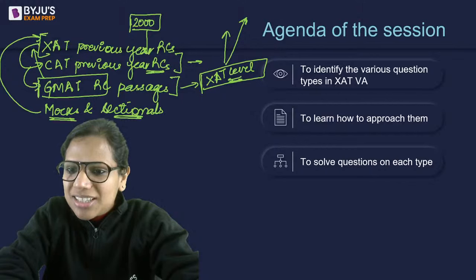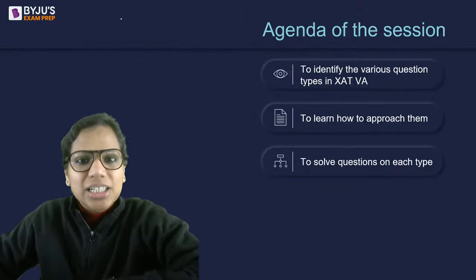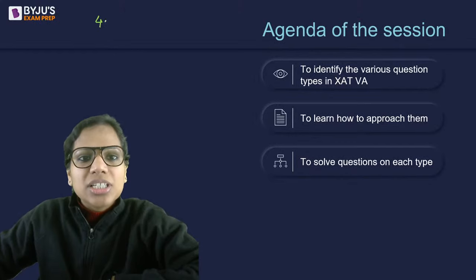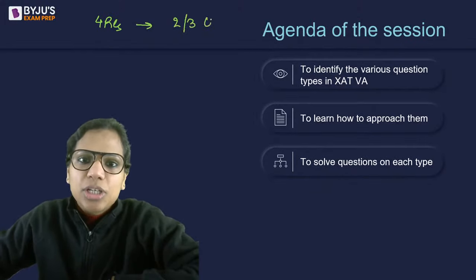How many RCs are a good attempt? Sef, there is no such rule. I can't say that attempting 3 out of 4 RCs will be a good attempt. Because again, every student's approach is different. Some students attempt all the 4 RCs, but in let's say each RC, they'll attempt just 2 out of 3 questions.